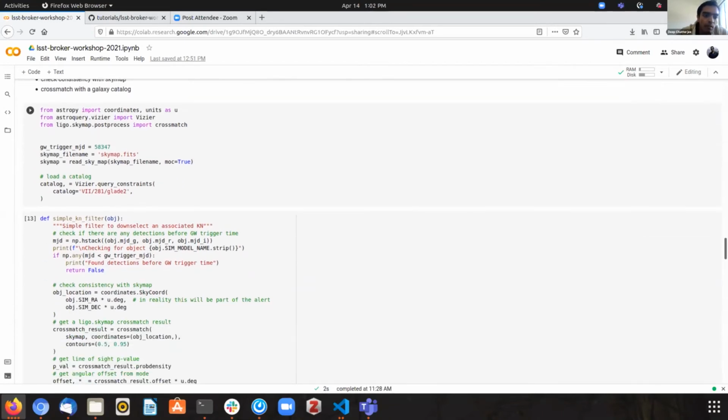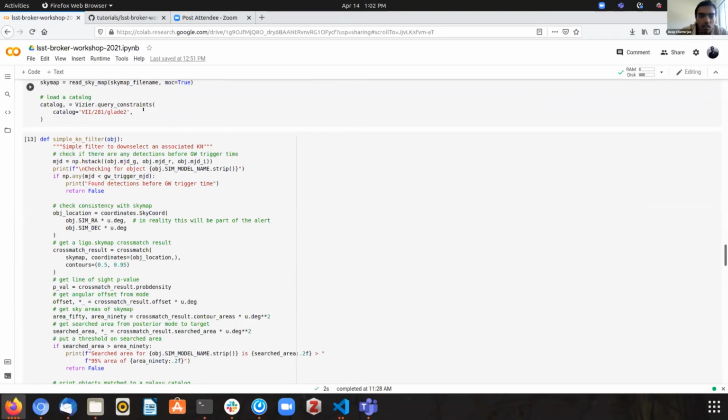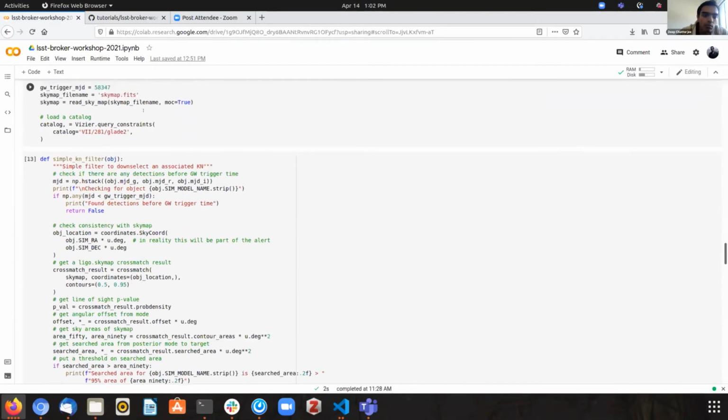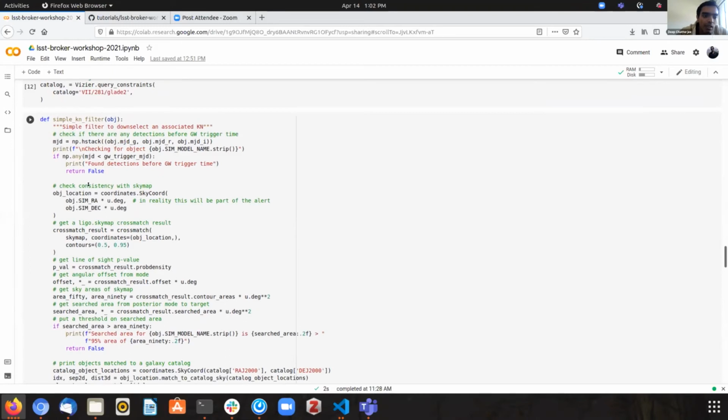So for that, I have mocked up some trigger time. Of course, it has been curated such that it matches the trigger times of those objects that I showed above. We have the sky map that I plotted, and I'm also loading a catalog over here, which in reality will be something else. And over here, the filter will do some simple cuts based on time. So if any of the objects has detections before the gravitational wave trigger time, we don't associate it with the kilonova, we reject it.